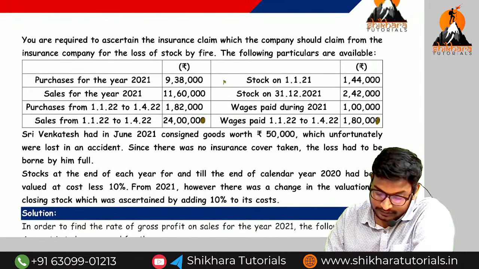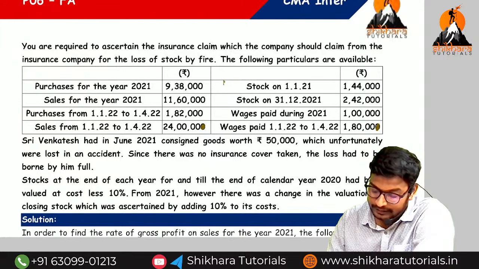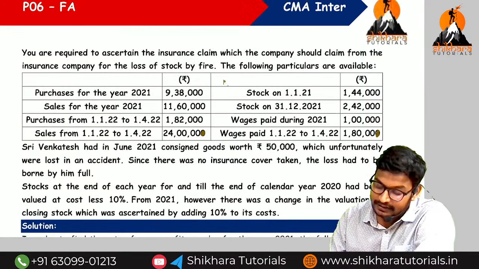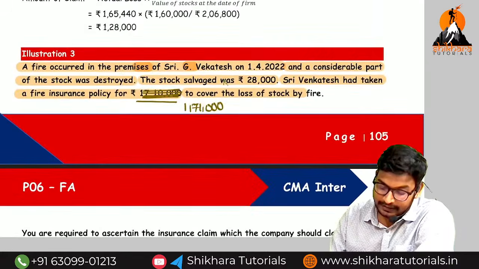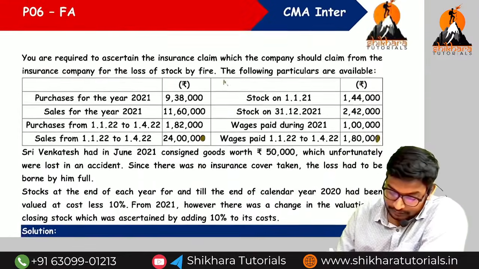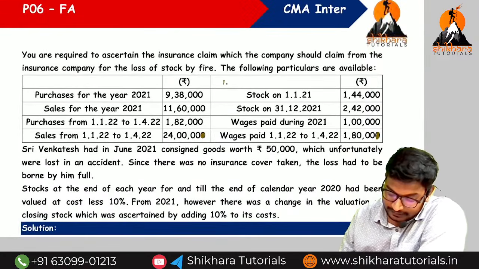So what is the first correction? Sales only 2,40,000. When coming to the wages, 18,000. When coming to the previous year wages, 1 lakh. And here the policy amount is 1,71,000. So that's all. So we need to see the important adjustments here.